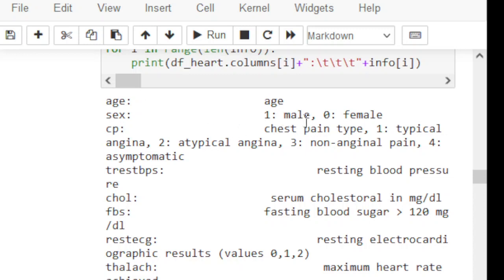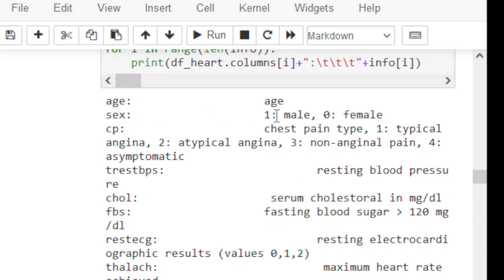Sex: 1 for male and 0 for female. CP, chest pain type. There are four types of chest pain: one, typical angina; two, atypical angina; three, non-anginal pain; four, asymptomatic. These are important when we are predicting, or in the case of multivariate analysis, so note them.